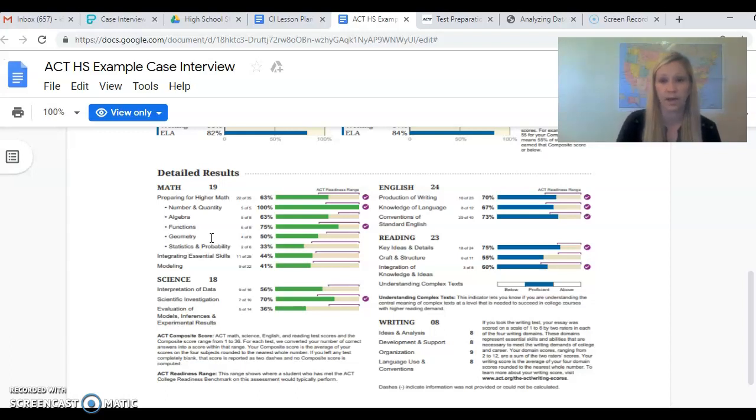We're going to start with math. Math will not only help you raise your math score, but it will also help you raise your science score. So we're going to focus on that to begin with.